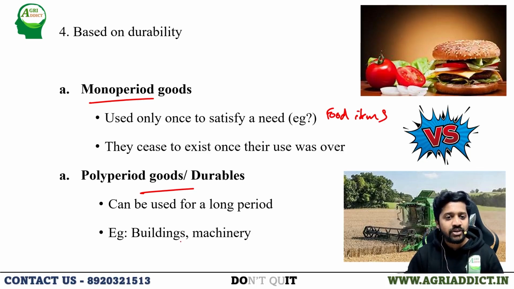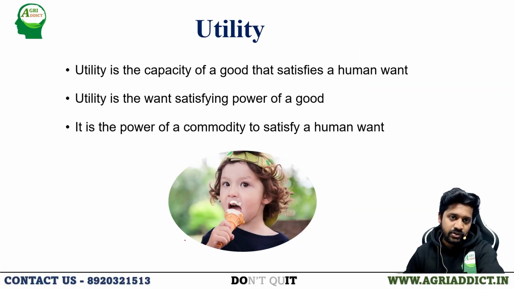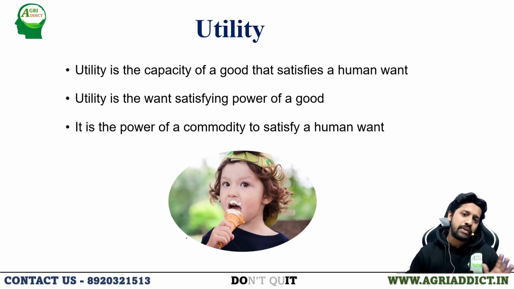But mono-period goods, once we are using it, the utility is over and we cannot use it for another time. So that is the classification based on the durability. Coming to the utility, we have discussed the meaning of the utility in the previous class also.